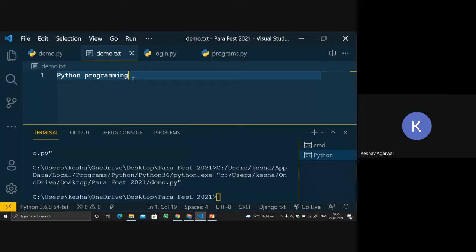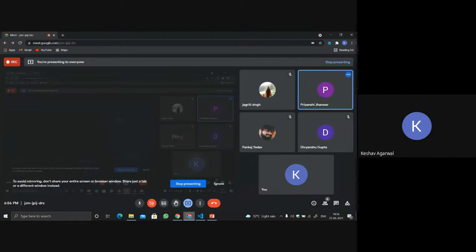What will be the output, this or two statements? Only one statement. Pankaj, one or two? One statement only. Okay.